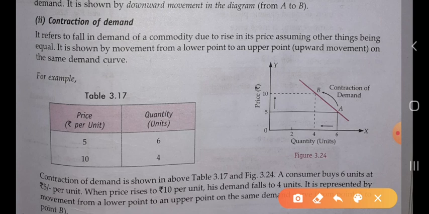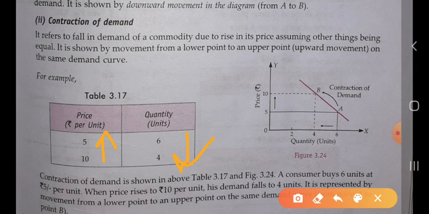We have taken one schedule, that is, price per unit and quantity. When the price increases, quantity decreases. So when the price of the commodity is 5, the quantity consumed by the consumer is 6. When the price increases to 10, the commodity is consumed only 4 units.